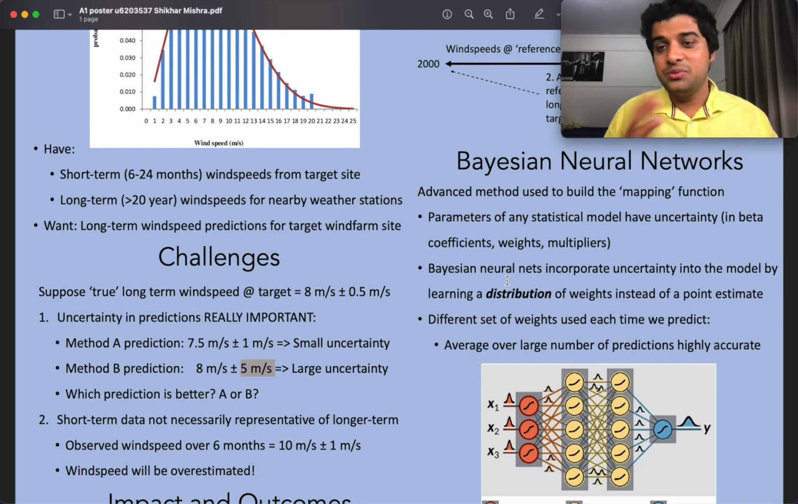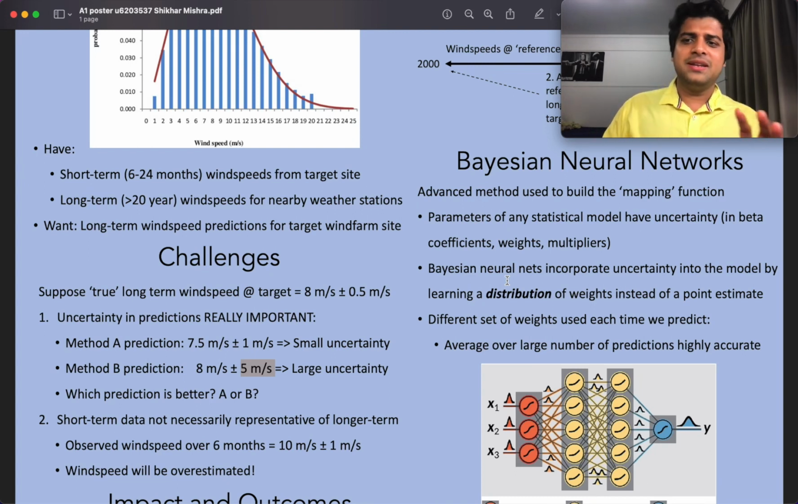Instead of learning point estimates of weights, they learn distributions of weights. Instead of A is 2 times B, A is sometimes 1.95 times B, sometimes 2.05 times B. And yeah, it turns out when you take an average of this over a large number of predictions, you get highly accurate results with very low uncertainties.